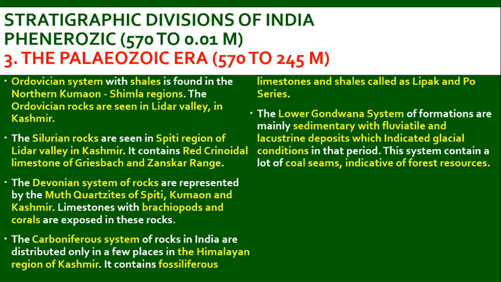This system contains lots of coal seams indicative of forest resources, which means from the period of 570 million years to 245 million years ago, this earth's surface had rich forest resources and rich formation of lives, and those are deposited as sediment in the sedimentary rocks of this region, which are visible right now. From those studies we are able to derive these examples.